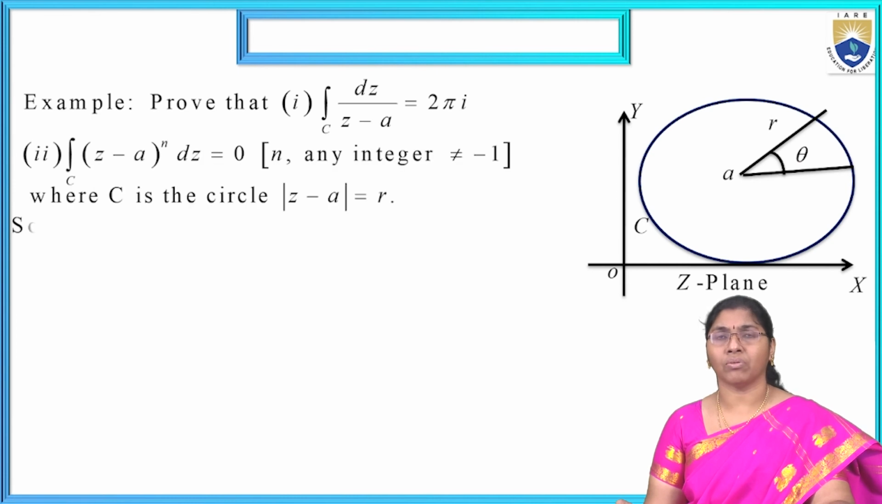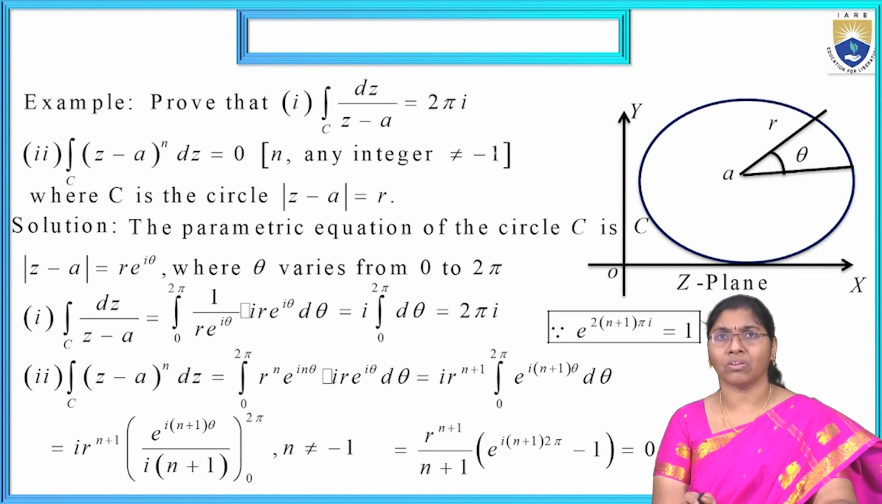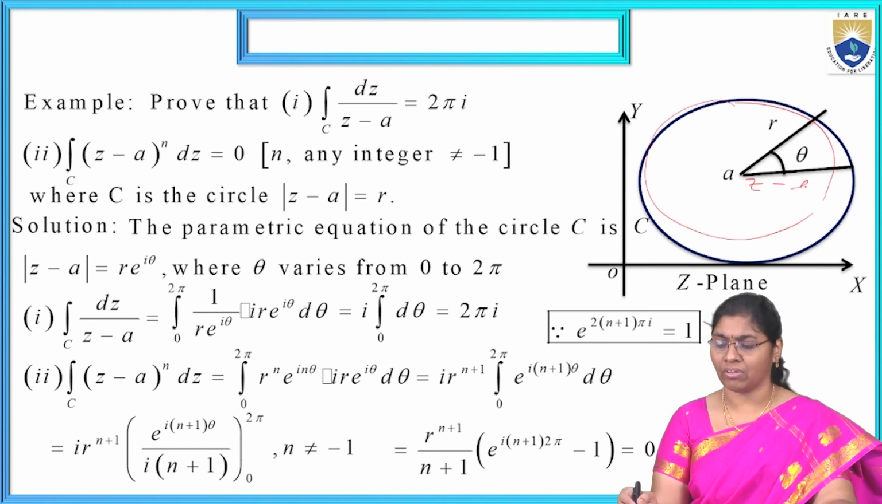Now the another examples. Now, prove that the integral over c of dz by z minus a equal to 2 pi i. And another one is the integral over c of z minus a whole power n dz equal to 0, where n is any integer not equal to minus 1, where c is the circle in the z minus a plane with radius r.